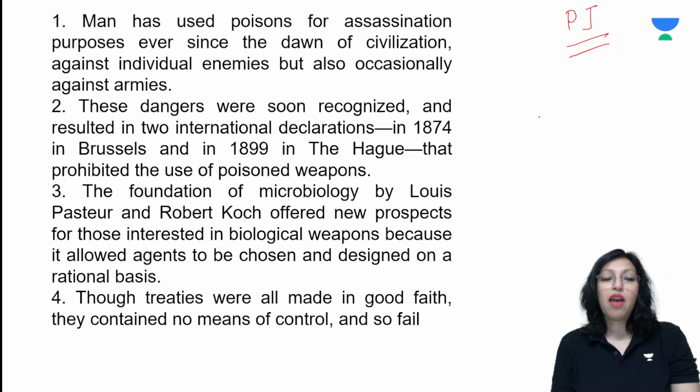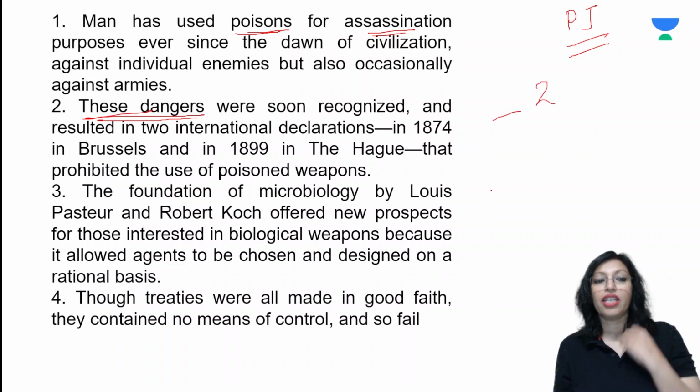So the first sentence is, man has used poisons for assassination purposes ever since the dawn of civilization, against individual enemies, but also occasionally against armies. So we are talking of using poisons for assassination purpose. These dangers were soon recognized and resulted in 2 international declarations in 1874 in Brussels and 1899 in The Hague that prohibited the use of poisoned weapons. So what are these dangers we will have to look for? So I know we are talking of some dangers and those dangers are going to be mentioned in the sentence that is going to be prior to sentence 2.